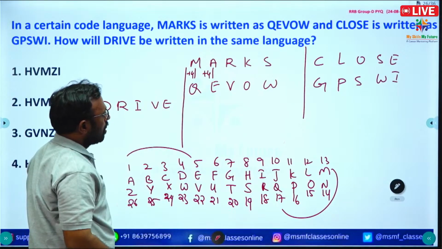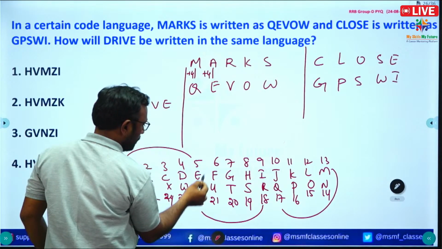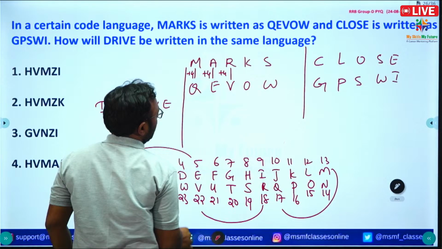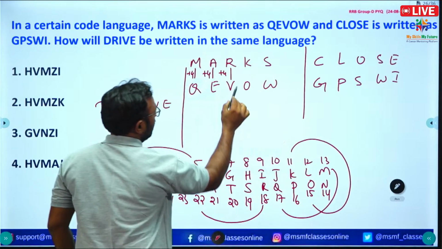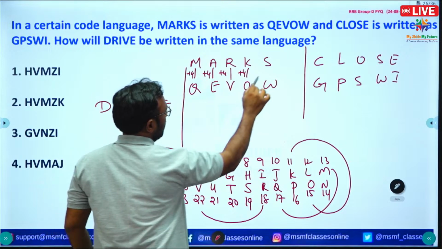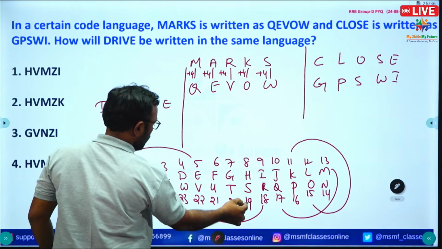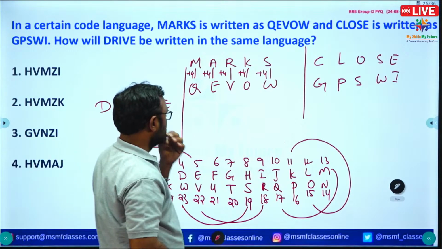K to O, K is 11, O is 15, so 11 plus 4 we get 15, plus 4. S is 19, plus 4 we get W. So the logic is plus 4.